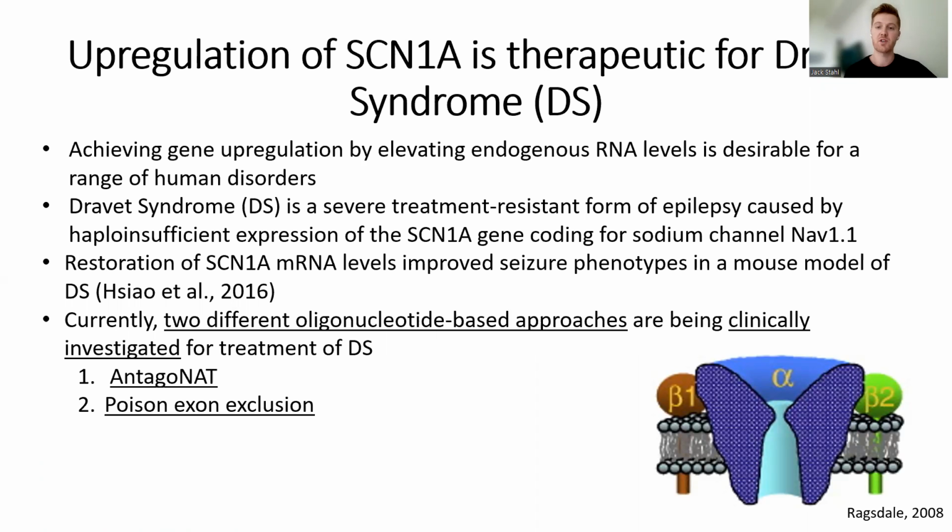Upregulating endogenous gene expression is desirable for a range of human disorders. One such disorder is Dravet syndrome, which is a severe form of epilepsy caused by haploinsufficient expression of the SCN1A gene coding for a voltage-gated sodium channel. Increasing SCN1A mRNA levels improves seizure phenotypes in a mouse model of Dravet syndrome. And there are currently two different oligonucleotide-based approaches being clinically investigated for treatment of Dravet syndrome. These two approaches are antagoNATs and poison exon excluding oligonucleotides.